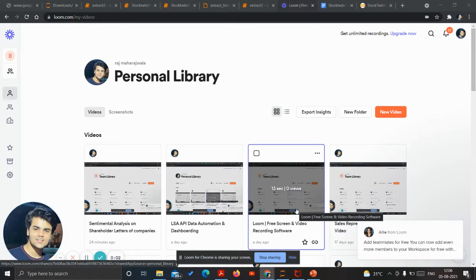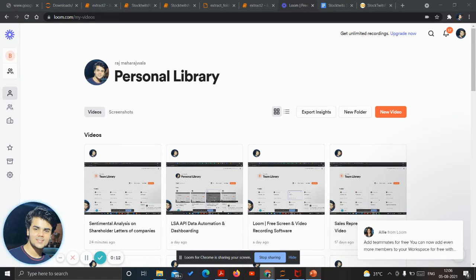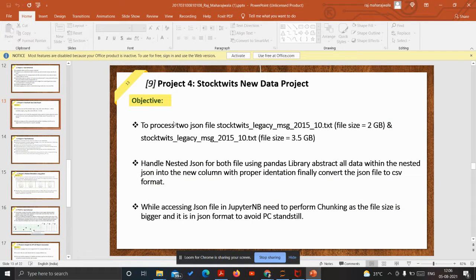Hello everyone, I am Raj and I am making this video to describe one of my projects, which is the StockTwits new data project. In this project there were two big JSON files involved. One was the StockTwits legacy message text.txt. This file size was 2 GB and the other file was for 2005 to 10 data.